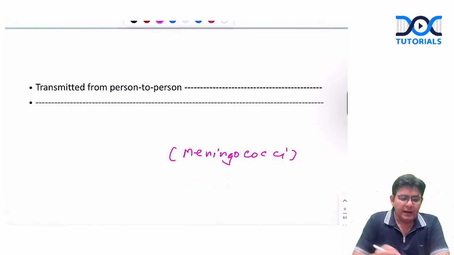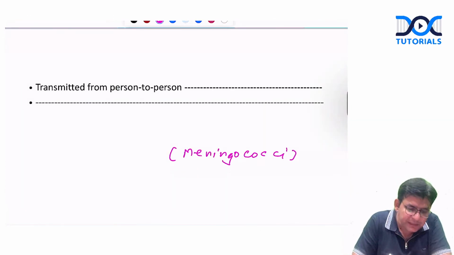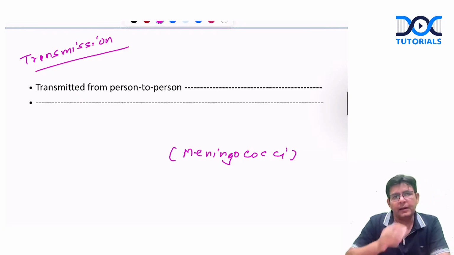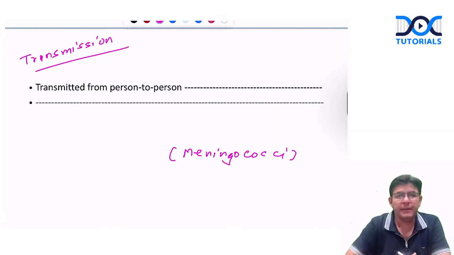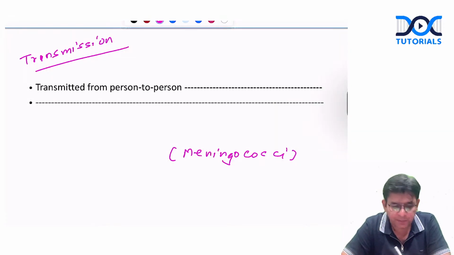Now, how does the transmission happen of the organisms which we have just talked about in causing meningitis? How does the infection go? So guys, how can the infection happen?